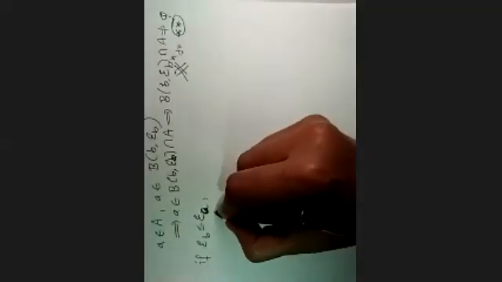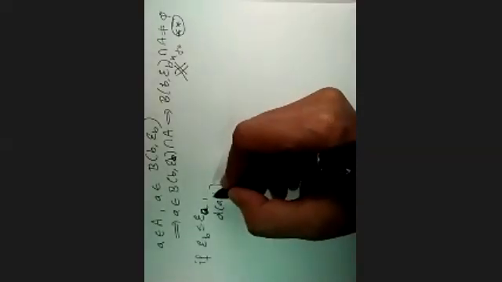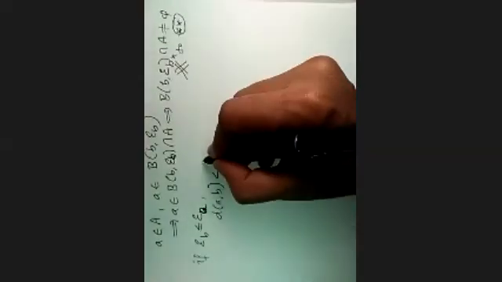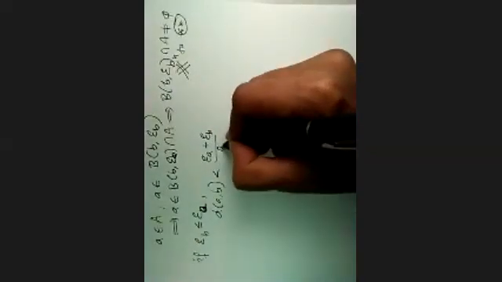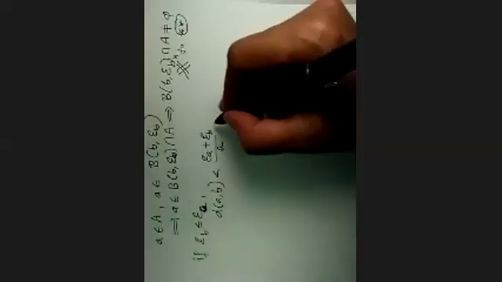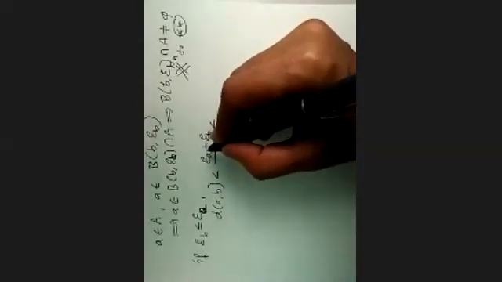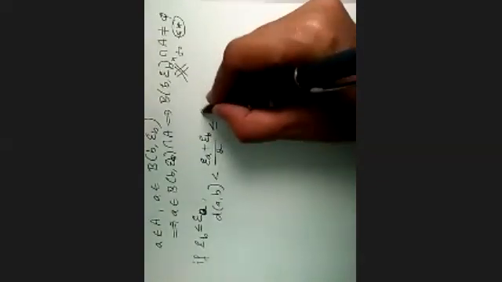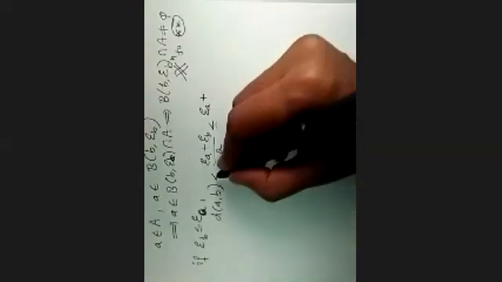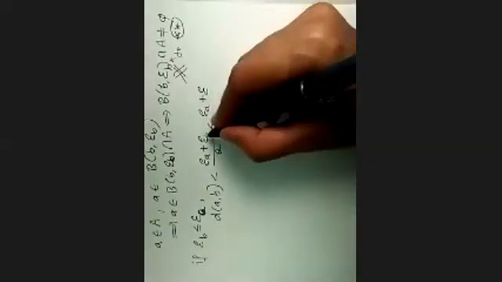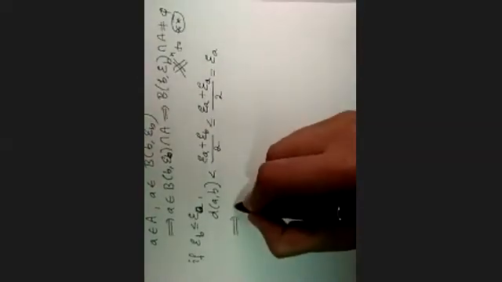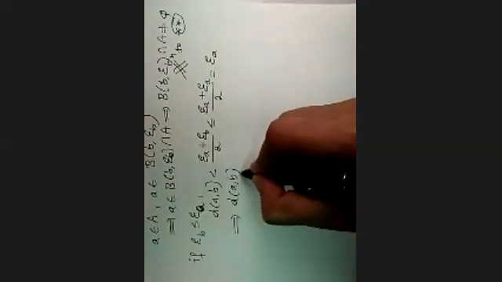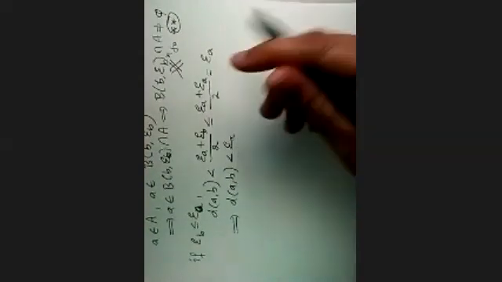The distance AB will be less than, I rewrite equation 1 as it is, plus epsilon B divided by 2. So this is less than or equal to epsilon A as it is, plus epsilon B, which is less than or equal to epsilon A divided by 2. That is nothing but epsilon A. So what have we got? We have got the distance AB is less than epsilon A.